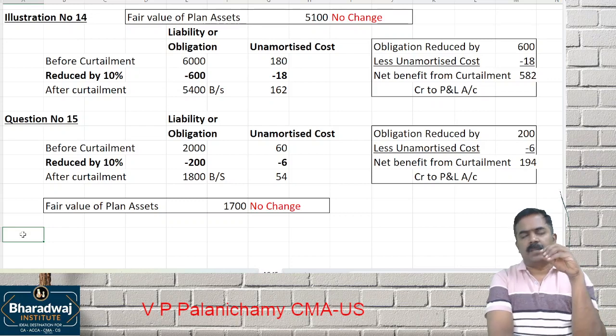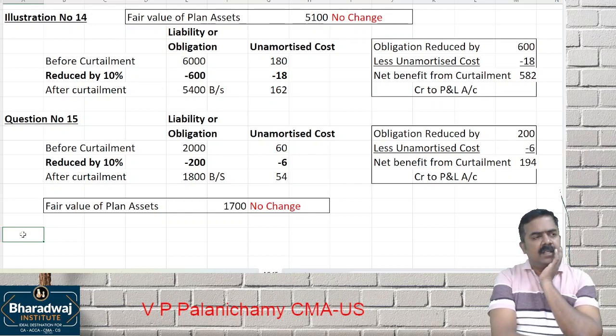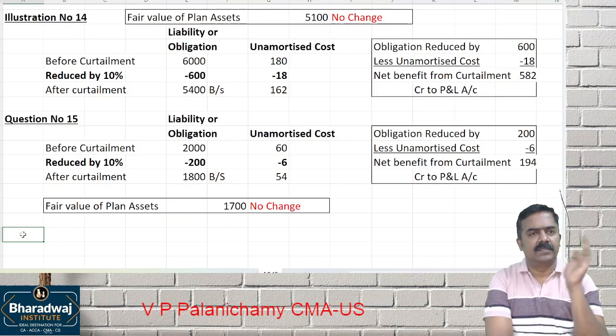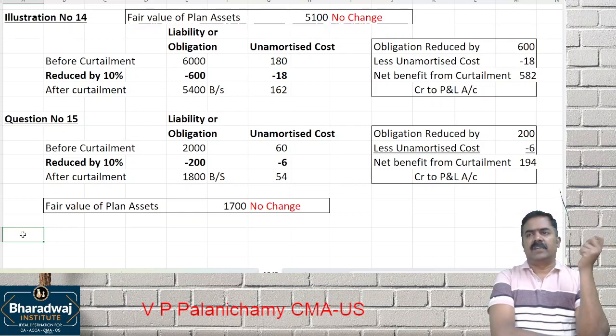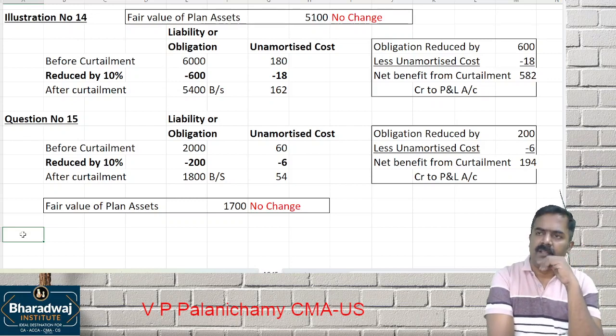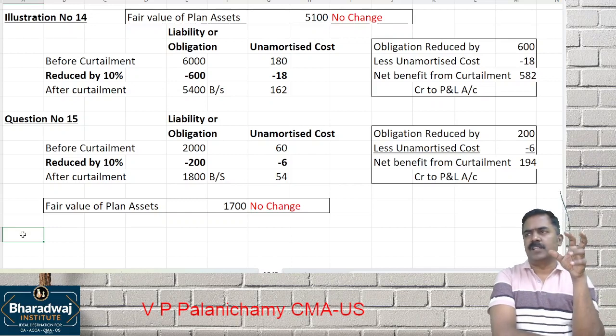So let it be vesting benefit, accumulating benefit or non-accumulating benefit, that should be recognized on an accrual basis. We had seen certain non-accumulating benefits, like I told you, maternity leave or leave encashment for certain specific purposes, or medical leave and medical reimbursements, which are recognized only when the actual event happens.